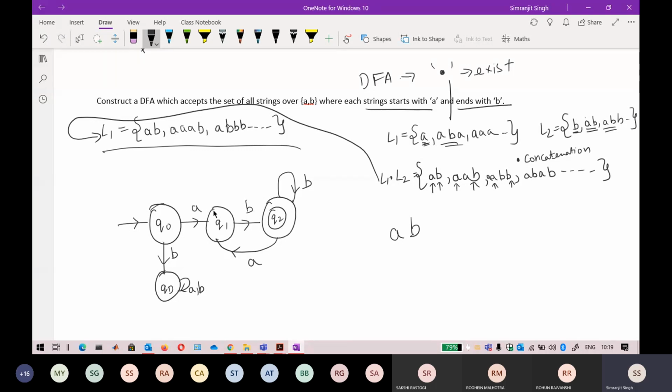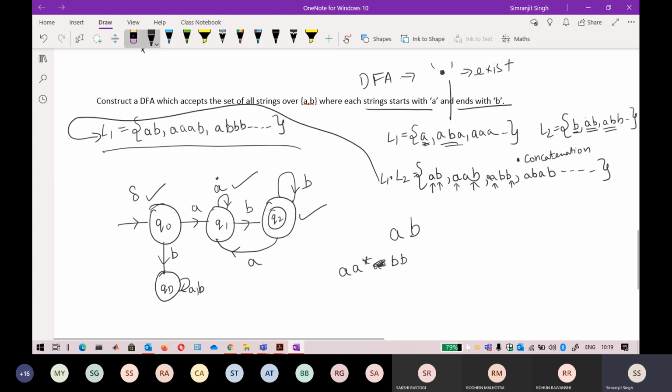The only remaining thing: on Q0, the transition of A and B is defined, the state is complete. On Q1, the transition of B is defined, A is remaining, keep in mind. On Q2, the transition of B and A is defined, the state is complete. So for the transition of A, what can I do? The simplest is to do a self loop here. If I do a self loop, what will happen? After A, any number of A's can come. Yes, any number of A's can come, and after that it will always be ending with B. So I don't think doing a self loop is affecting anything. So I can do a self loop here. This is the answer related to this.